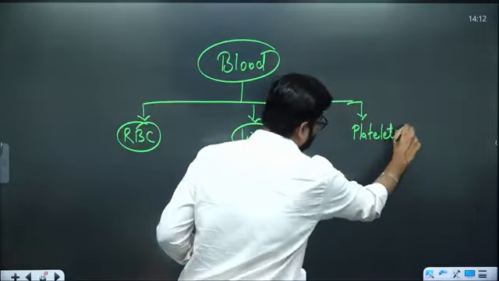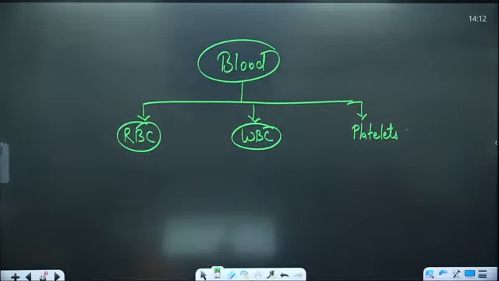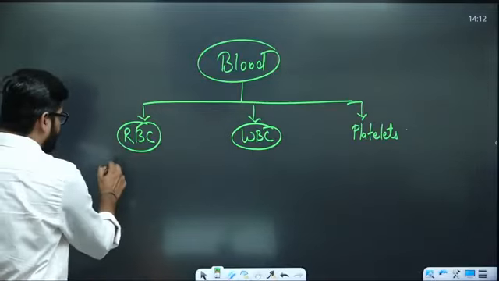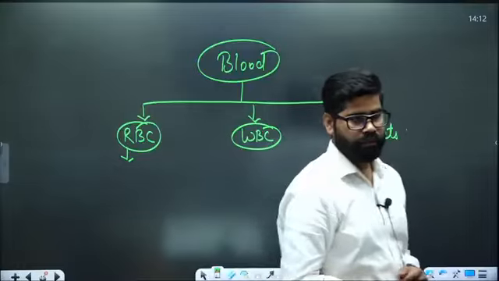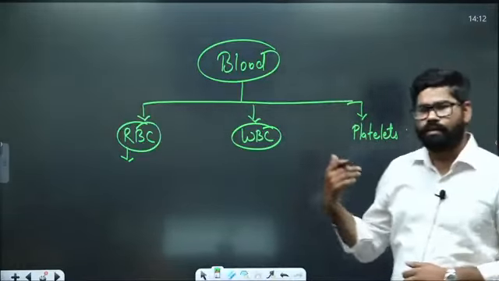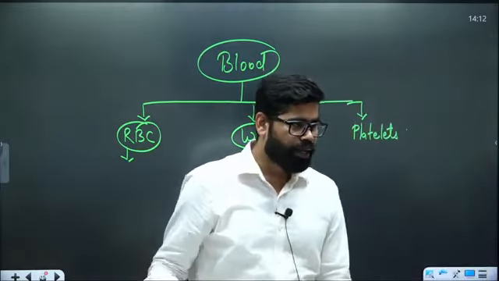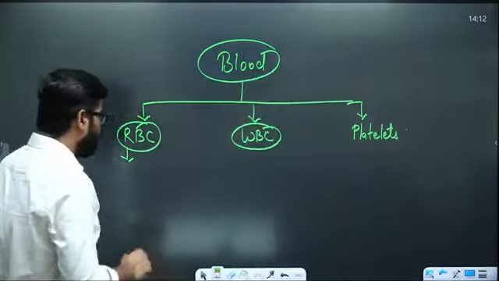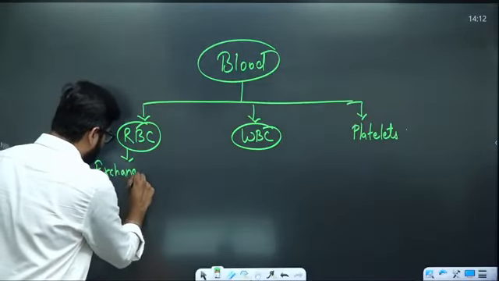It is having these three things: red blood cells, white blood cells and platelets. Okay. When we talk about red blood cells, what is their primary duty? They are carrying the oxygen and sometimes some amount of carbon dioxide also. So their one single role is exchange of oxygen and carbon dioxide.